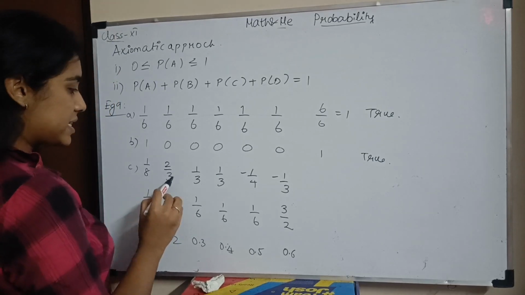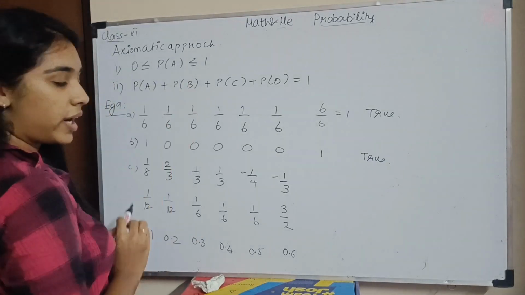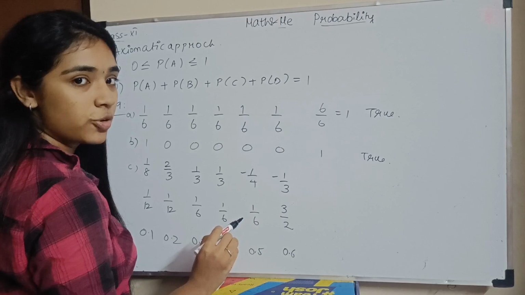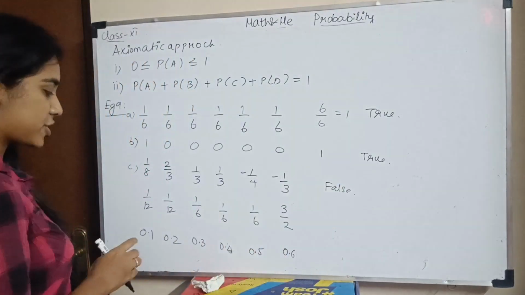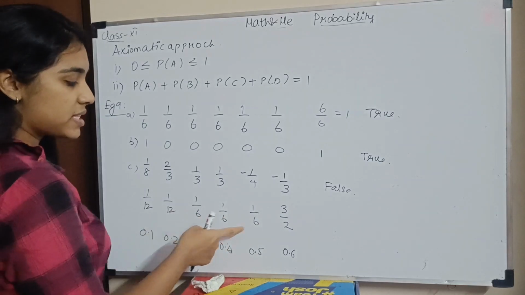What about my third subsection? I have these numbers to be between 0 and 1. But in the number it is a negative number. You cannot have a negative probability. So this is false. Next subsection, you see all these numbers are between 0 and 1.